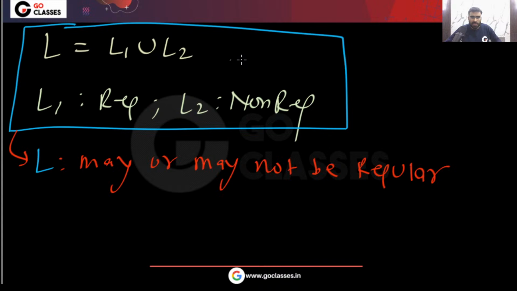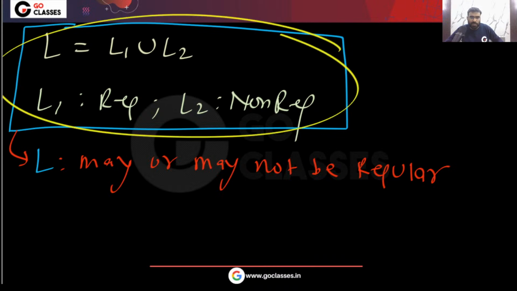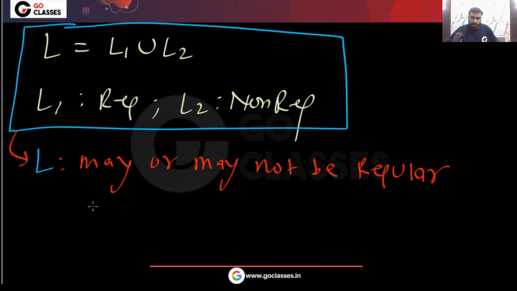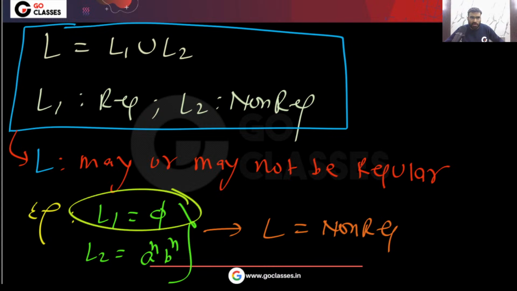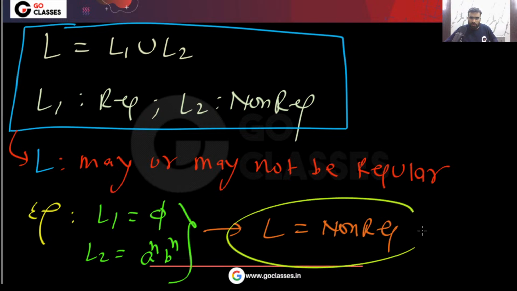Let me know. So remember, if you have only this information, that L equal to L1 union L2, L1 is regular, L2 non-regular, then I can say that L may or may not be regular. Why? For example, can you give me an example? If I take L1 equal to empty set and L2 equal to a power n b power n, in this situation L will be non-regular. Yes or no? L1 is regular, L2 is non-regular, and the union also will be non-regular.